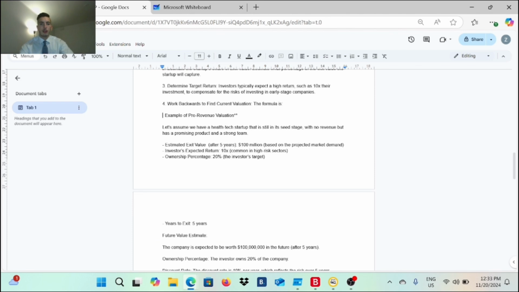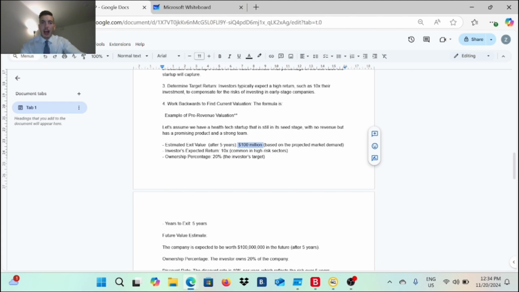So here we go, we have an example. Let's assume we have a healthy startup that is still at an early stage with no revenue but has a promising product and a strong team. Assume that. Estimate the exit value after 5 years. Based on the projected market demand we have seen, the exit value in 5 years would be 100 million. That's the exit. You got it?